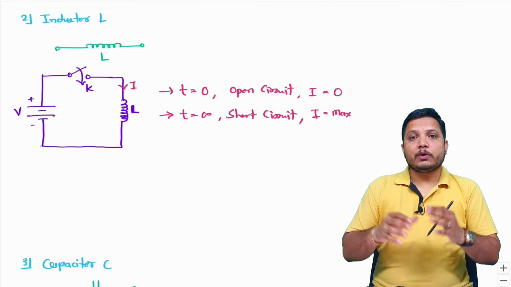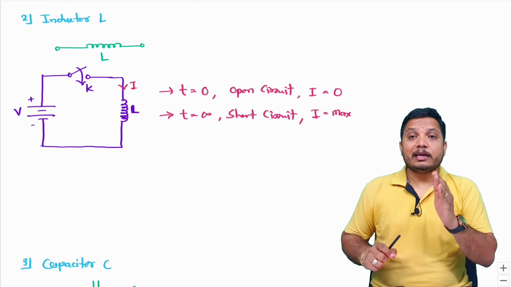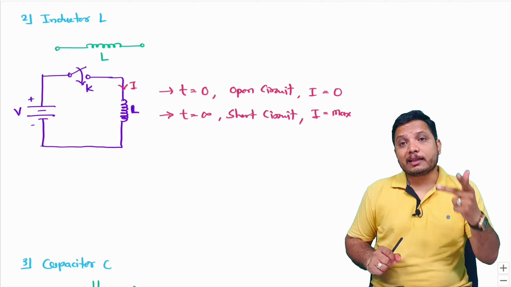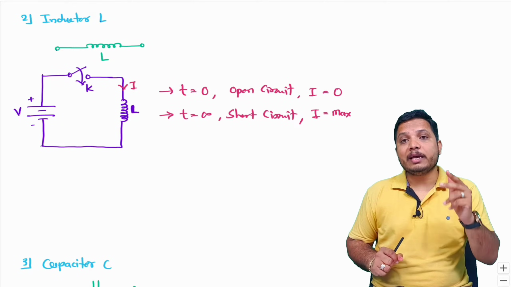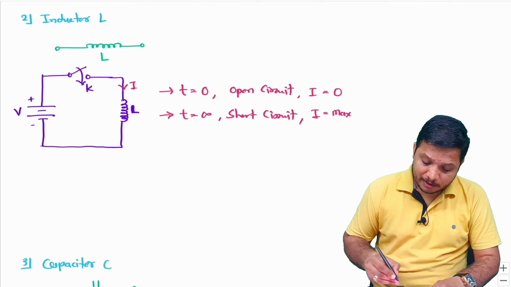Here you can observe one thing. For the case of inductor, the initial condition states it will act as an open circuit, and the final condition states that it will be acting like a short circuit. So let me mention that.